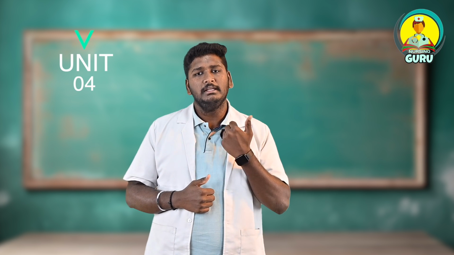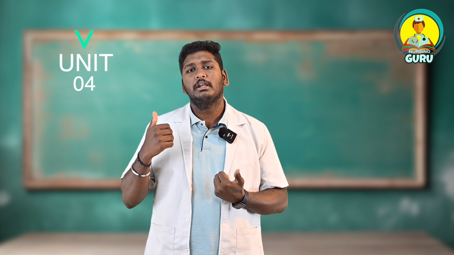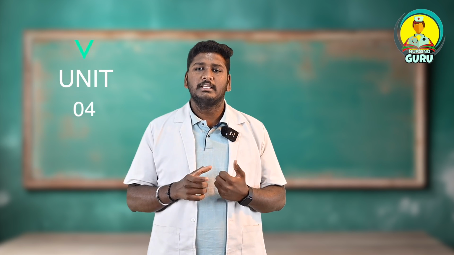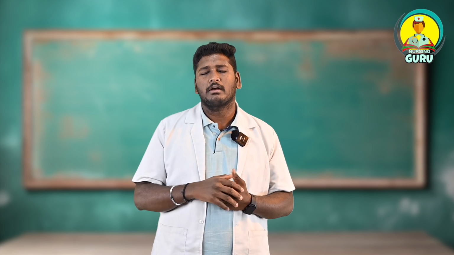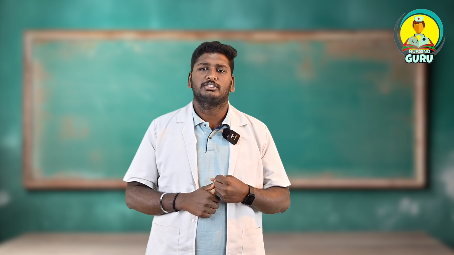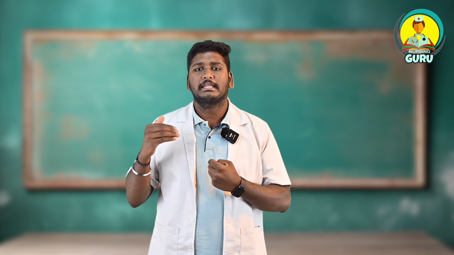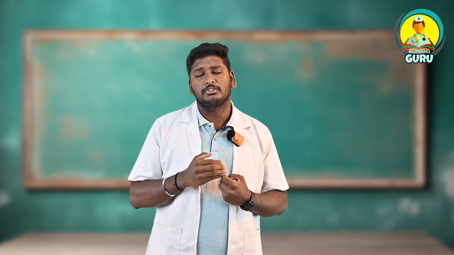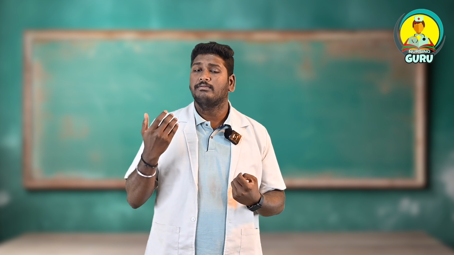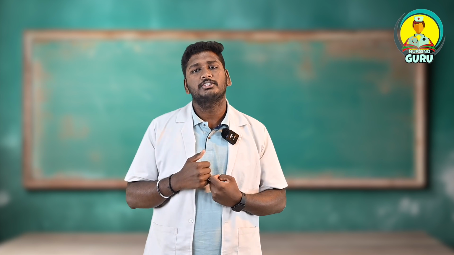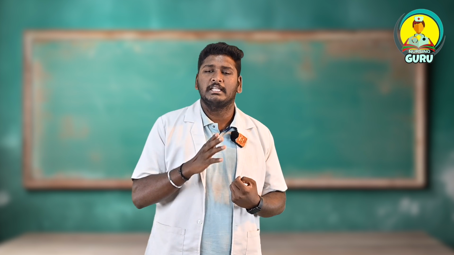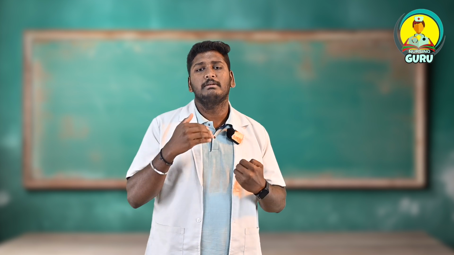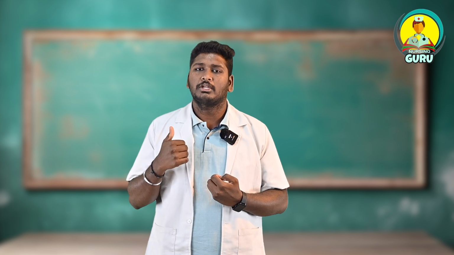In sociology, unit number 4 is social organization. In this unit, there are important topics you need to concentrate on so that you can score more marks, starting from social stratification. Social stratification mainly talks about class and caste, and also social institutions. Social institutions include the family, marriage, education, religion, art, and the economic organization, as well as the political organization. These will be covered in unit number 4, social organization.